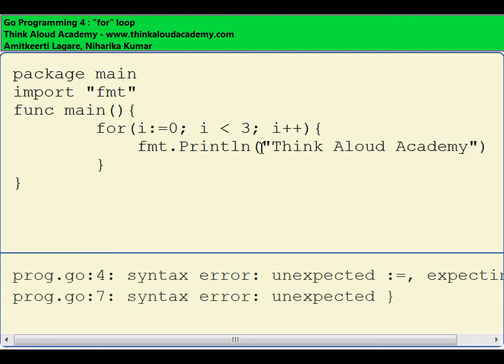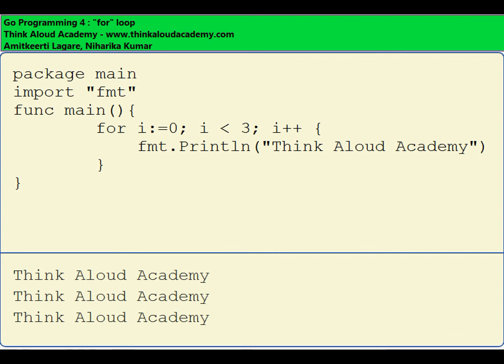What Go expects is that you don't need the opening and closing brackets for the for loop. All you need to do is remove these two and try to run again. Since the for loop runs 3 times, it is going to print Think Aloud Academy 3 times.